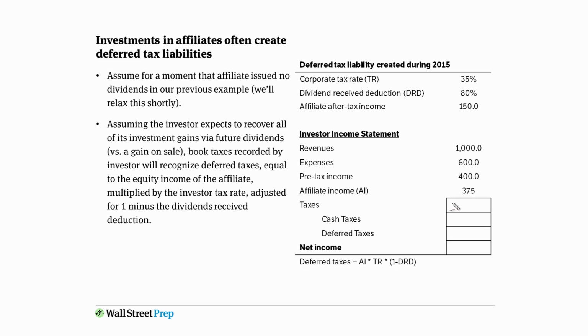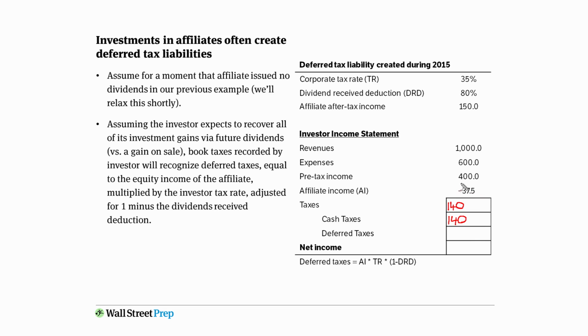So let's break up taxes into the several components. First is the taxes associated simply with the income of the investor. The investor is expected to generate pre-tax income before we factor in any affiliate income of 400, and let's assume this is cash revenues and cash expenses. So we're looking at a 35% tax rate times 400. We're looking at 140 in taxes. And of course, since these are cash revenues and cash expenses, let's also assume that that is the exact obligation that's due current to the IRS.